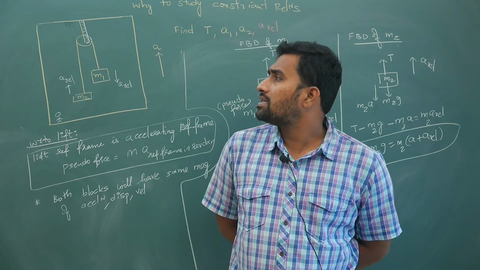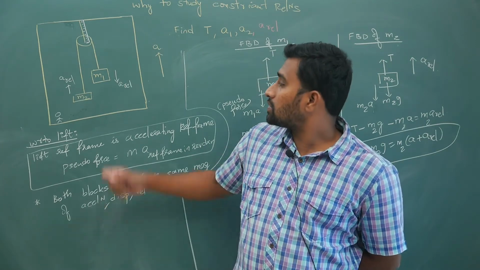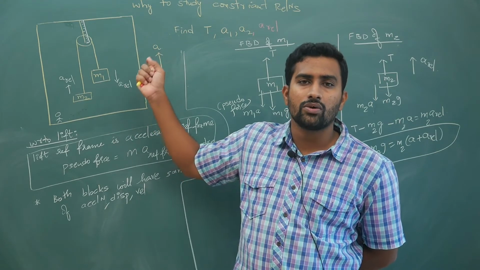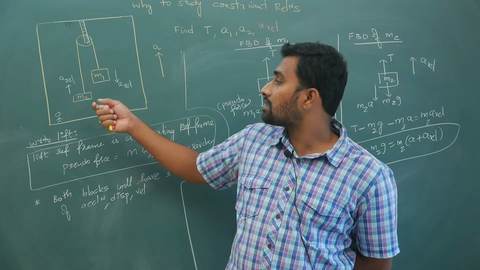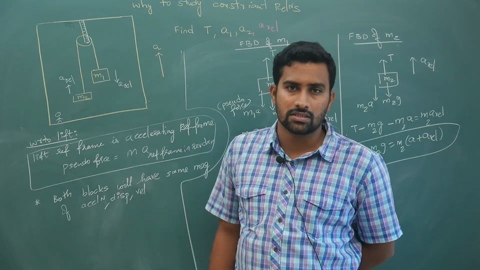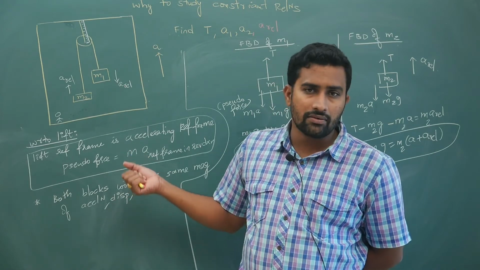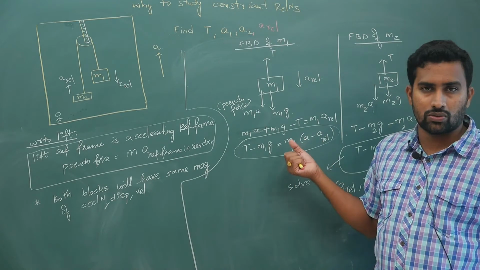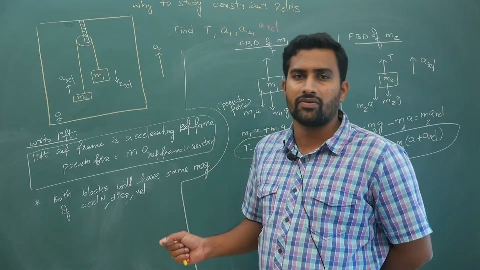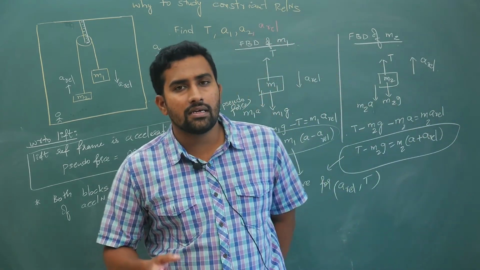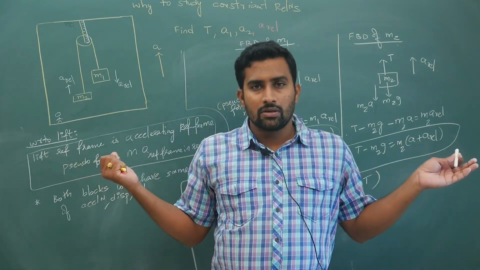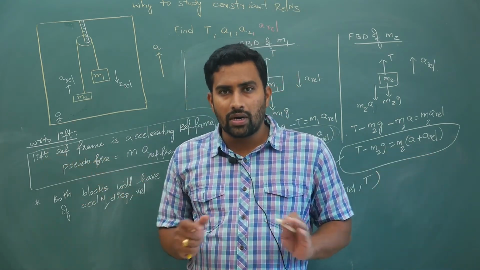Now in the exam, what will they do? They will give some 2 kg block and 3 kg block, and say the lift is going upwards with 2 meter per second square, and ask for the acceleration of this and this. If you are asked that way, you are supposed to use this approach. Any one method you can do, that is your choice, but for the sake of enhancing understanding, I have explained in this much detail. So please do not worry at all.